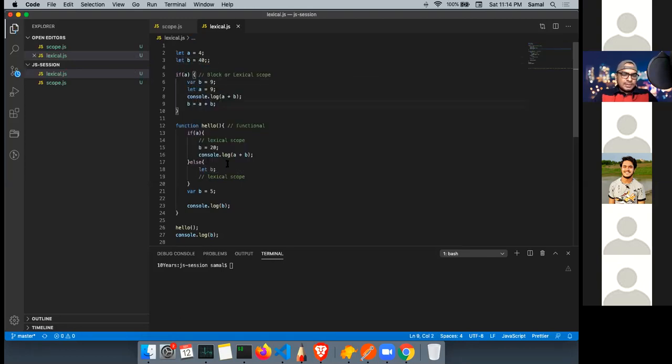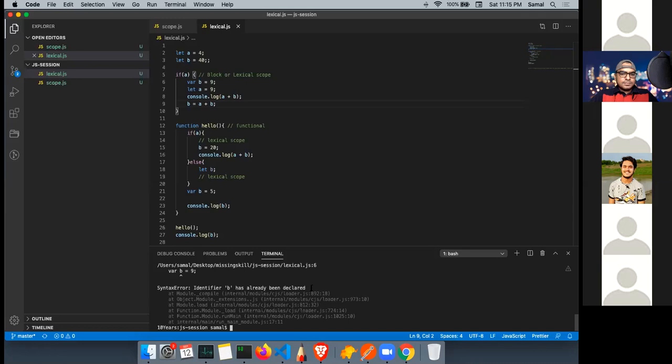I hope this is clear. Because var gets hoisted at the functional scope, when it runs it will take it here and say the variable B is already declared. It is an ES6 variable with let. Let and const cannot be redeclared, and that is why it is throwing me an error.